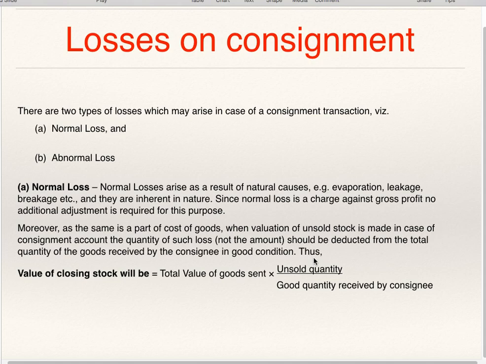So whenever you are valuing closing stock, you are supposed to consider the quantity of such loss and not the amount. Value of closing stock will be total value of goods sent multiplied by unsold stock quantity divided by good quantity received by consignee. So we'll just see one example. This will be very clear to you.